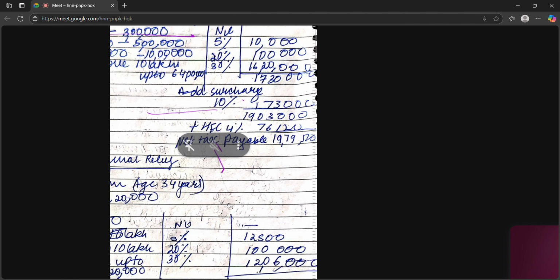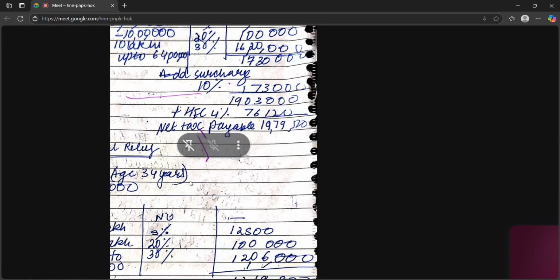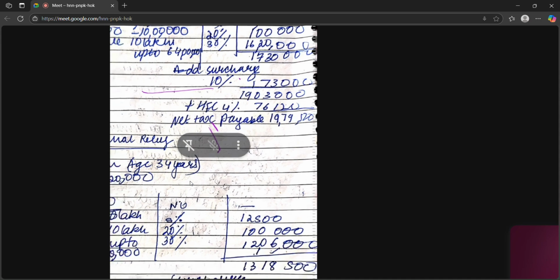Then we add surcharge, because our income is greater than 50 lakhs but up to 1 crore, 10% of tax, which means 17 lakh 30,000 plus 10%, which is 19 lakh 3,000, plus 4% health and education cess, which in every case we have to add. The cess is 4%, which is 76,120, and we get a net tax liability of 19,79,120.